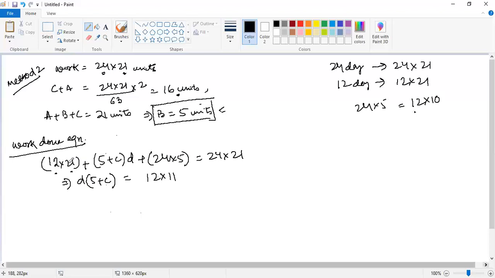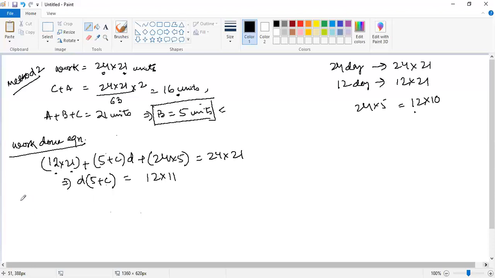So you take 12 common, 21 plus 10 is 31, and 31 आ रहा है. So if you take this to this side, 24 into 21 minus 12 into 31, right? So that would be 42 minus 31. 42 minus 31, yeah. So that would be 12 into 11, correct? Just do the calculation. I'm not writing it.